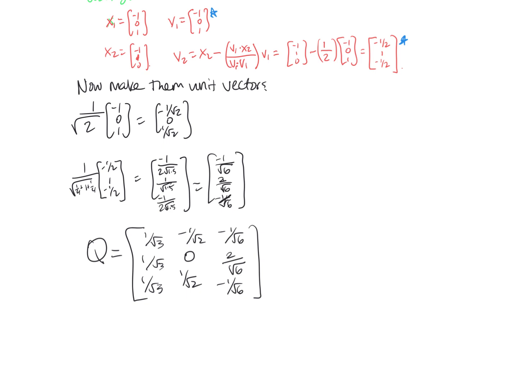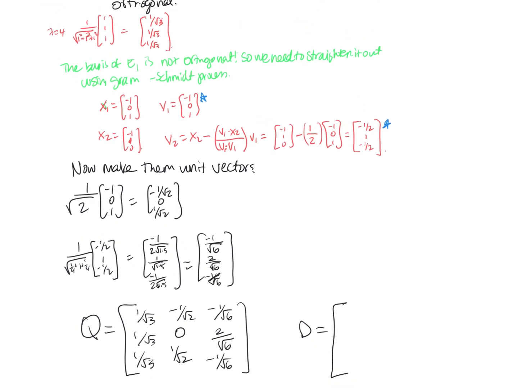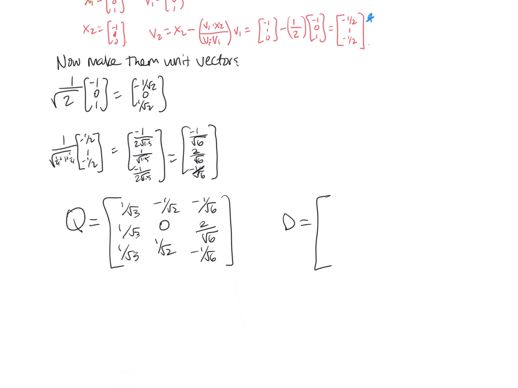And then my D that corresponds to that, I need to make sure it corresponds to those eigenvectors. So that one with the 1 over root 3's, that corresponded to lambda equals 4. So I'll have 4, 0, 0, 0, 1, 0, 0, 0, 1. The other two correspond to the eigenvalue 1. So there's my Q and there's my D. And so that is that.